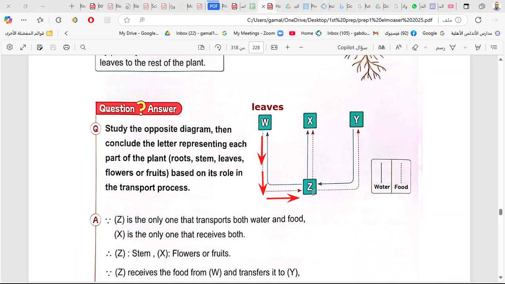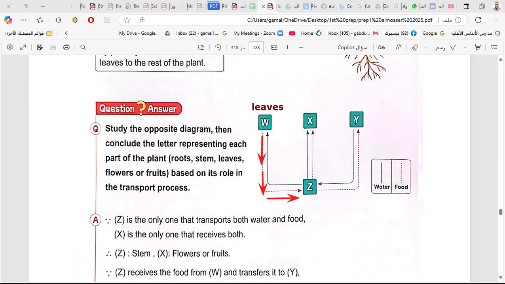Okay. So Z is the root. Why? Because it sends the water up to Z, to X and Y. No, this is the stem. Z is what? Stem. Why? Because it carries the food and the water. It carries both. Z is the stem. Okay. Now Y and W. The important ones here are Y and W.